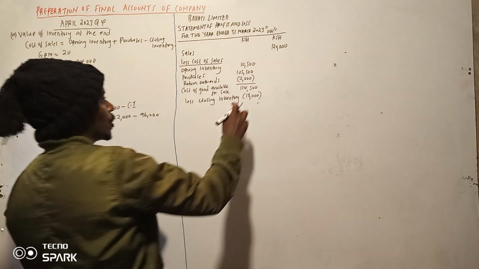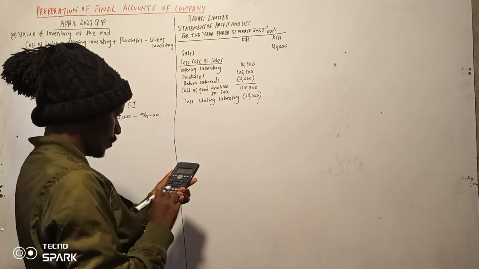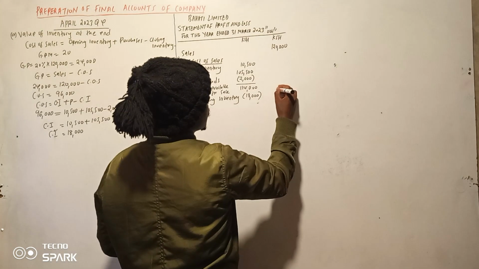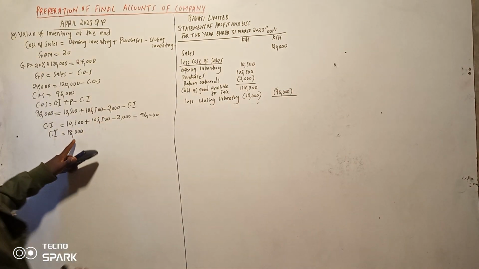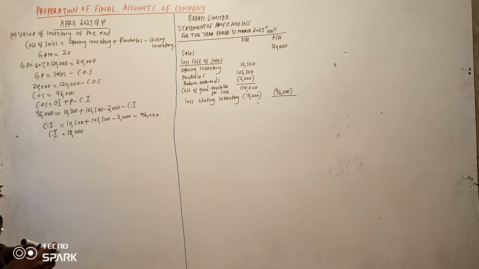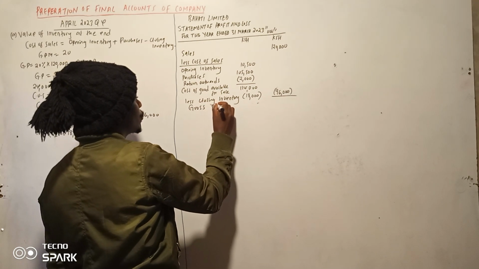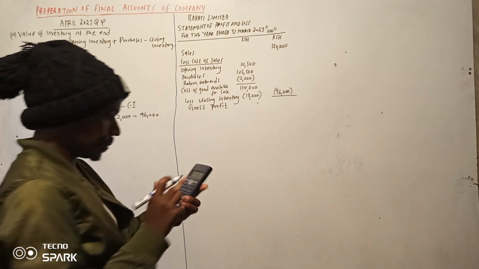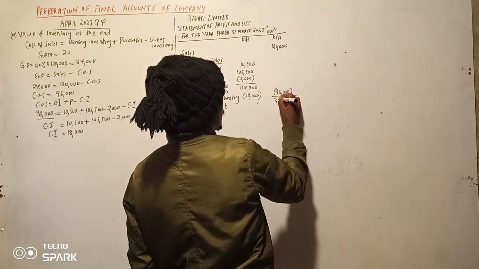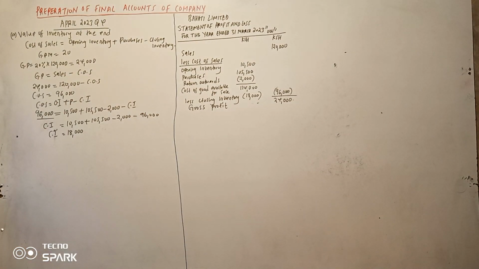This is supposed to be 114,000. Then to less 18,000, we get the cost of sales as 96,000. Ndio hii hapa 96,000. Now we can get our gross profit. 120,000 minus that answer is 24,000. That is okay. So up to that point, we are good.